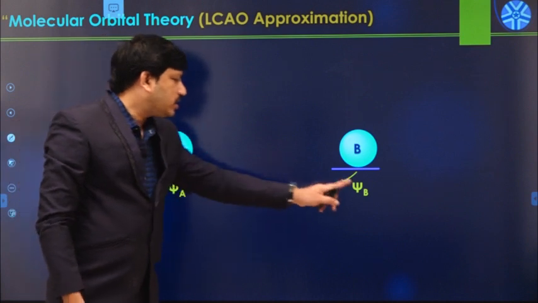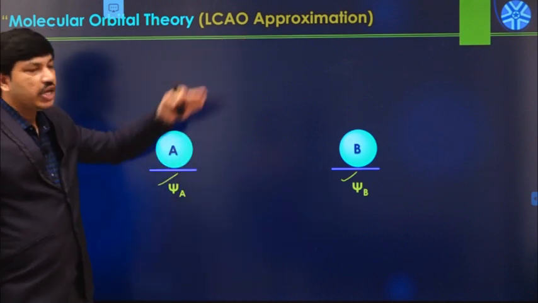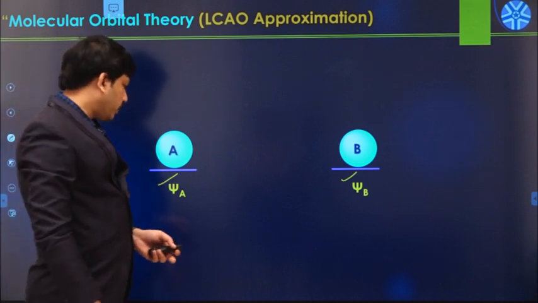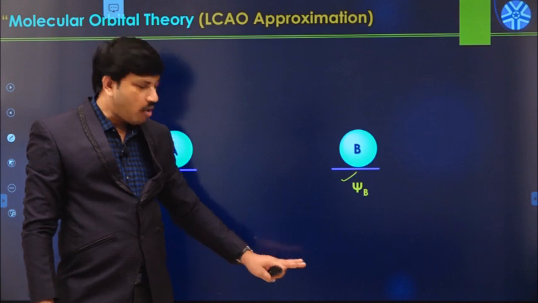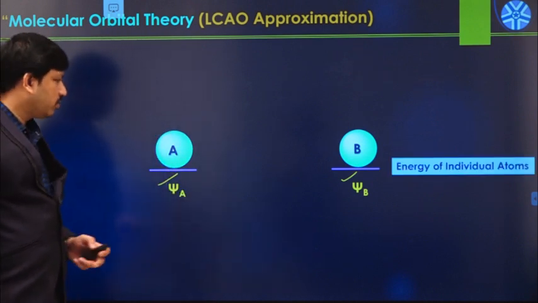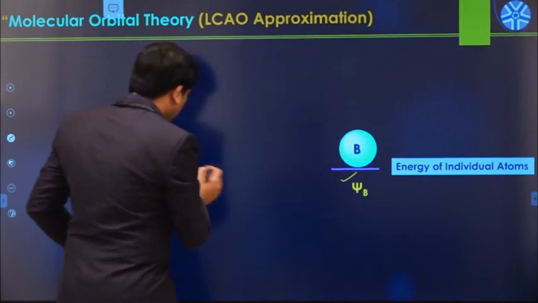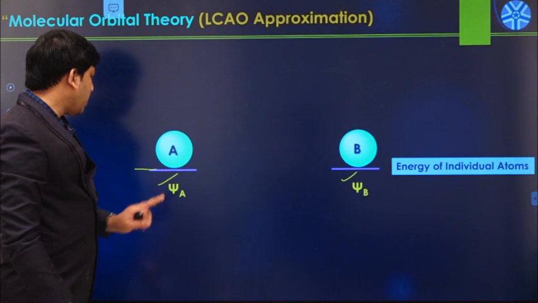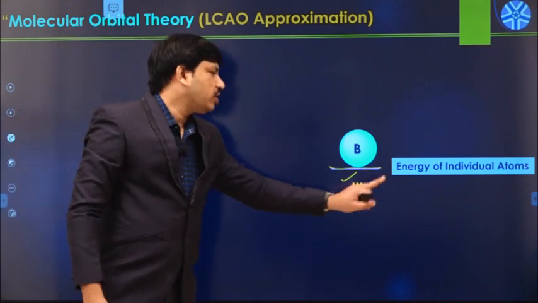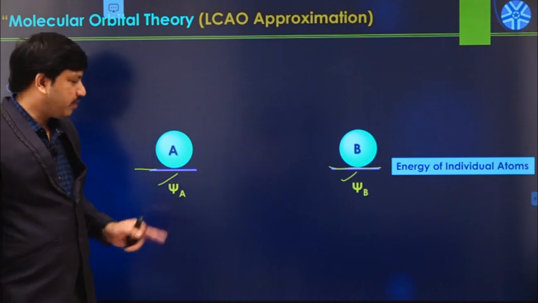Now this psi A and psi B undergo linear combination. One is an addition combination, the other is a subtraction combination. Due to the addition combination, there is always a formation of a bonding molecular orbital. This line indicates the energy of the individual atomic orbitals, and in this case both have the same amount of energy.